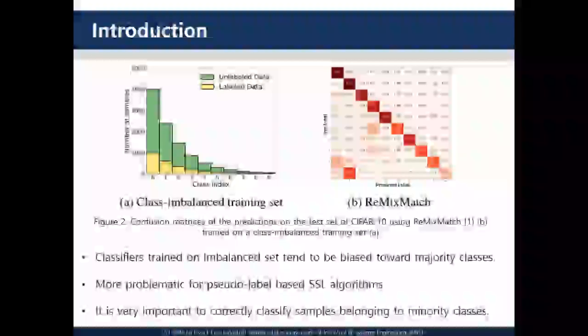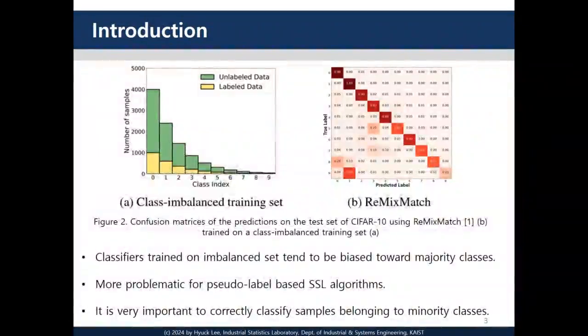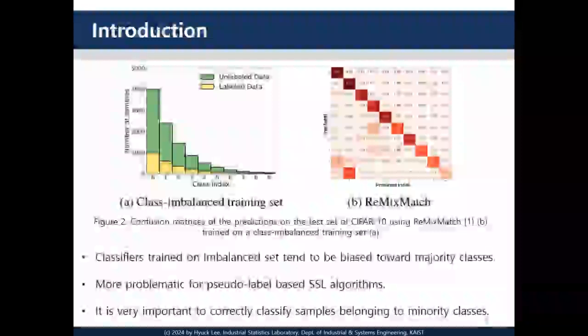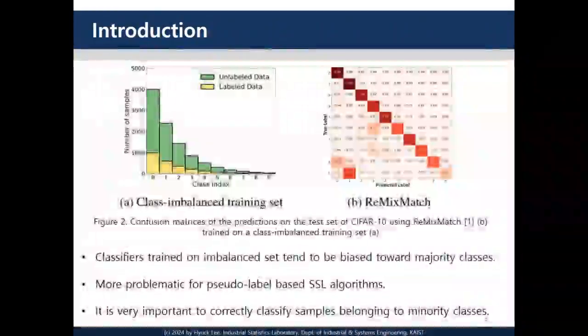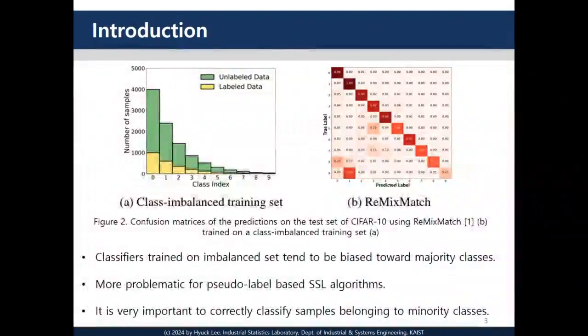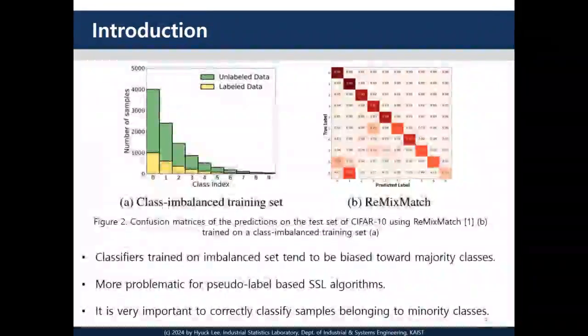When trained on such data, SSL algorithms become biased toward major classes. This problem is even worse with pseudo labeling, since biased predictions on unlabeled samples create biased labels, which then reinforce the bias. As shown in the confusion matrix on the right, minority classes such as 8 and 9 are often misclassified as majority classes like 0 and 1. In real applications, this means diseases may go undetected in hospitals or faults may be missed in factories. Therefore, we need class-imbalanced semi-supervised learning algorithms that can still detect minority classes effectively.